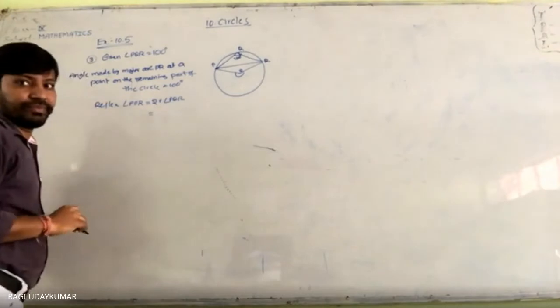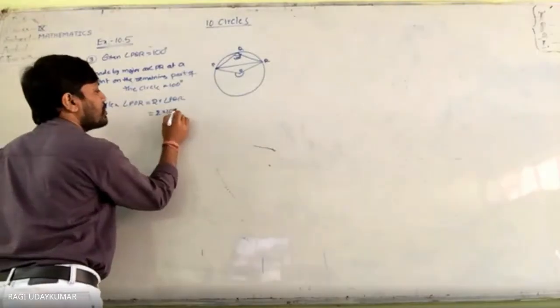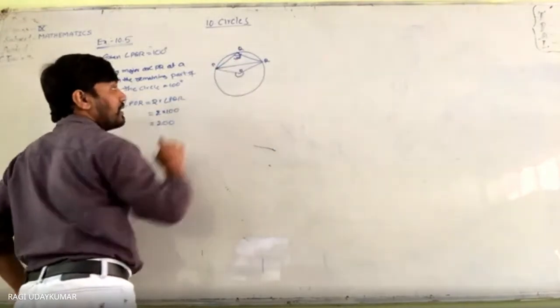Is that right? Did you understand this part? Yes, sir. So 2 into 100, which is equal to 200.